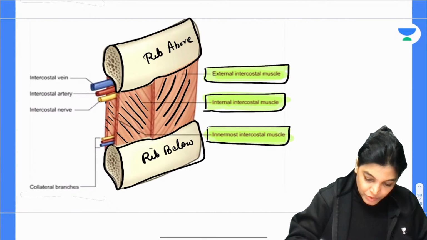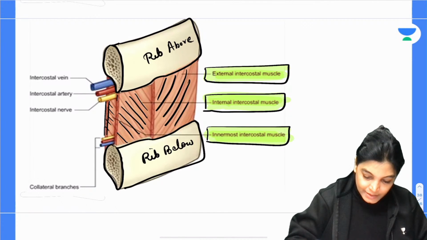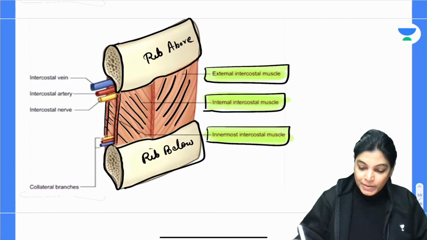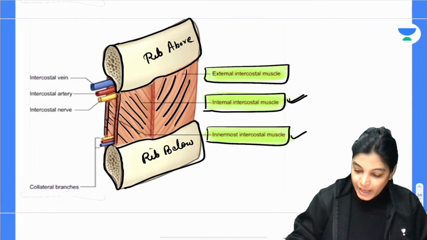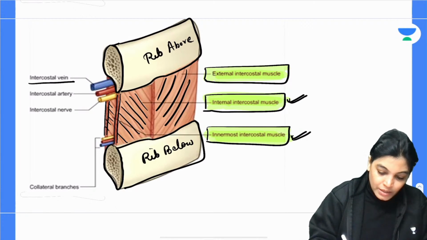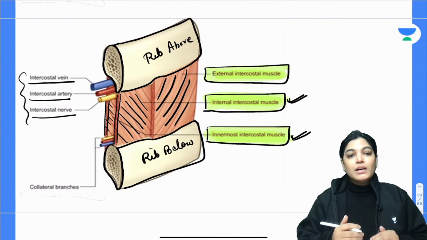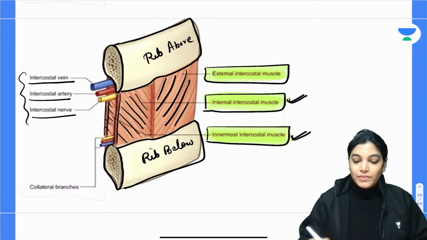If you see the flap of the muscle, the intermediate and the innermost layer, exactly between the internal intercostal and innermost intercostal muscle, we have the vein, artery and nerve traversing. You can memorize this location with the mnemonic VAN. The order of the structures passing is vein, artery and nerve.